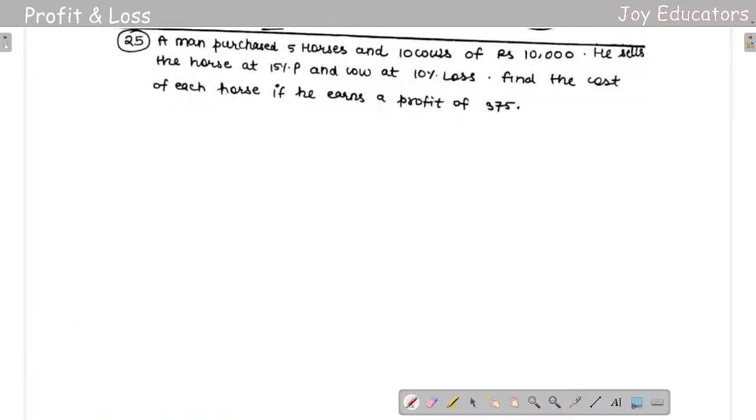So next question, 25th question. 25th question was simpler, right? A man purchases 5 horses and 10 cows for 10,000 rupees. He sells the horse at 15% profit and the cow at 10% loss. Find the cost of each horse if he earns a profit of 375.